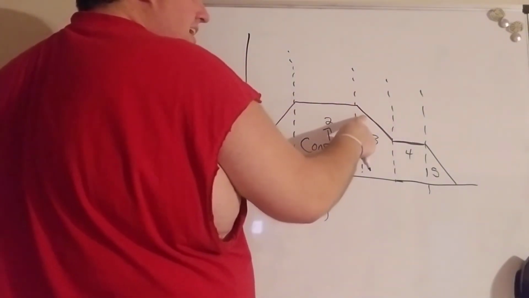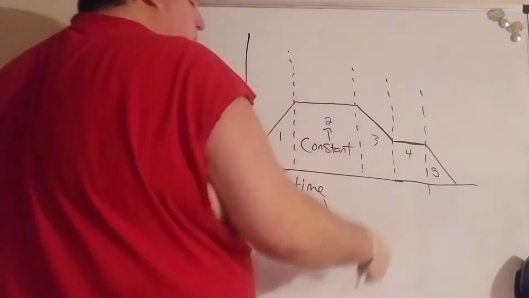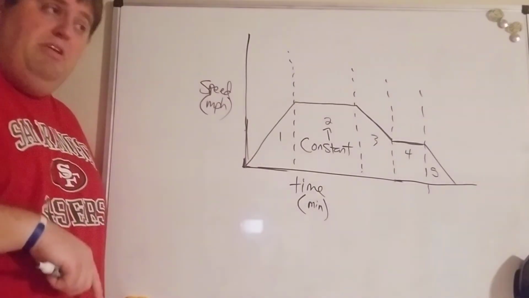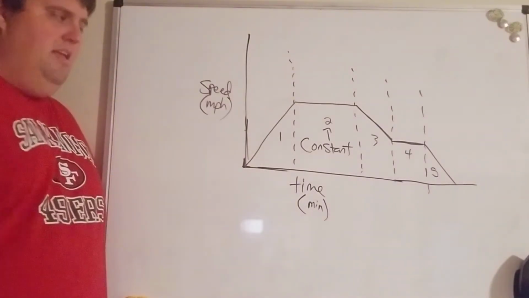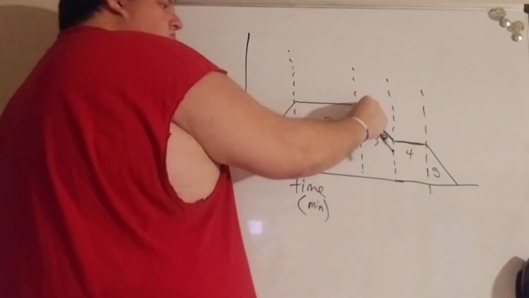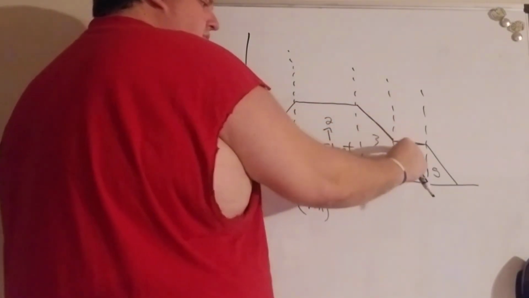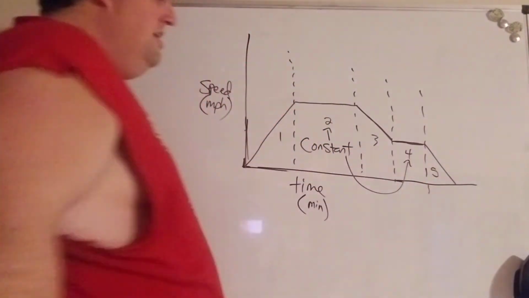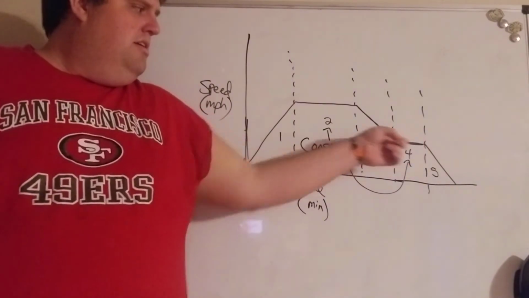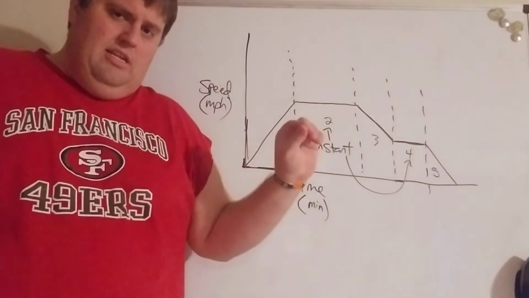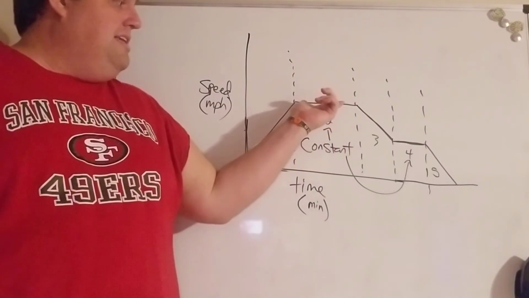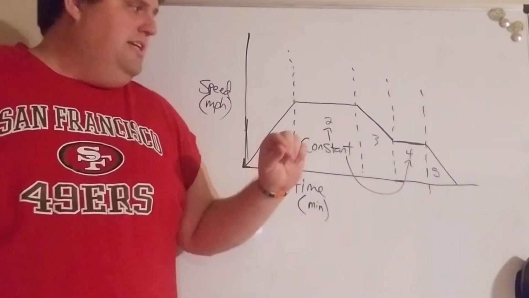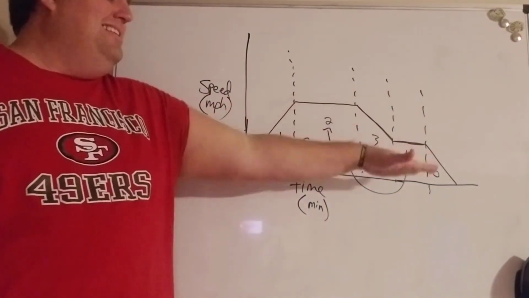Notice it's constant. I could do it real quick and have a straight line down and a real fast decrease in speed, like you pounded your brakes. It'd go real steep. But this looks like a constant change in speed, a decrease, until I hit interval 4, where notice it is again constant. So now we're cruising at the exact same speed the whole time. It's not the same speed we were cruising at before, but again, we're not increasing, we're not decreasing. So again, we are at a constant speed.